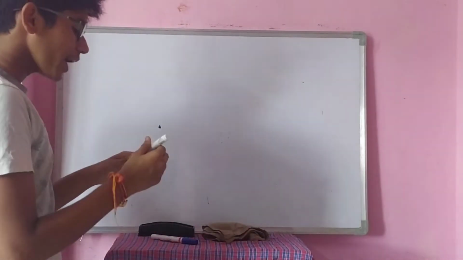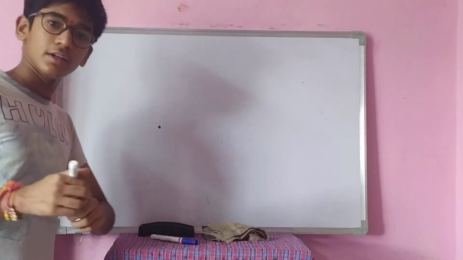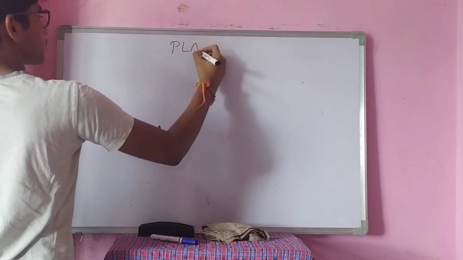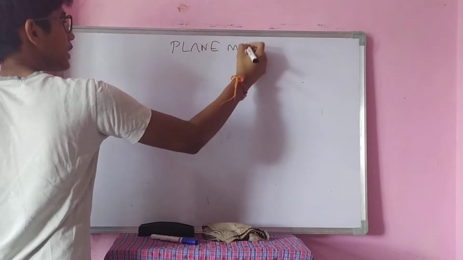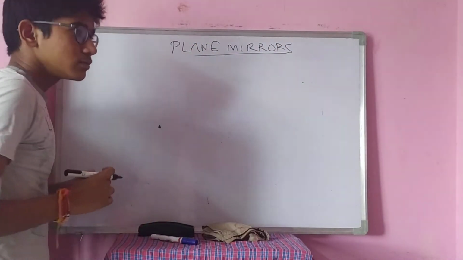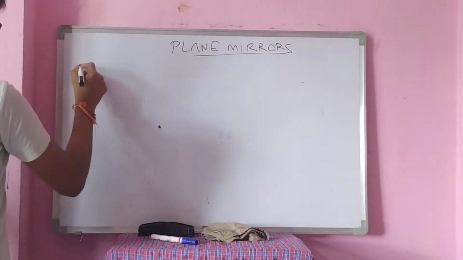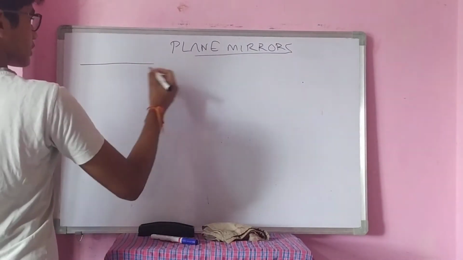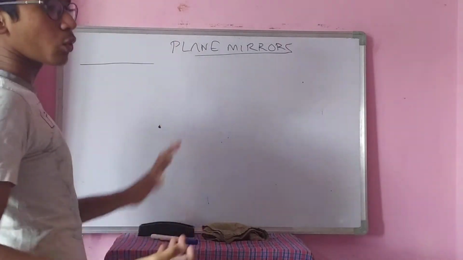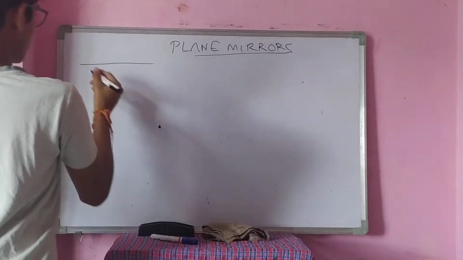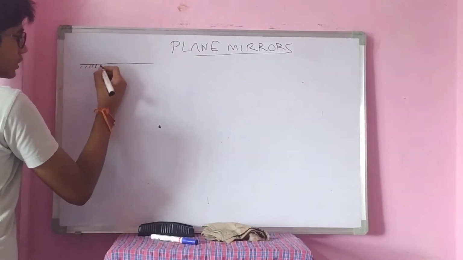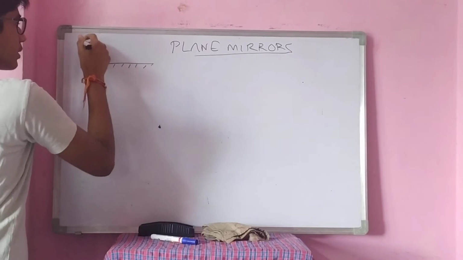Generally, we have been discussing plane mirrors for many videos. Plane mirrors are indicated by a straight line. Generally, plane mirrors are made of a glass plate which is silvered on one side and open for reflection on the other side. It is geometrically represented in this form, a straight line, one side coated as glass and one side empty for reflection.